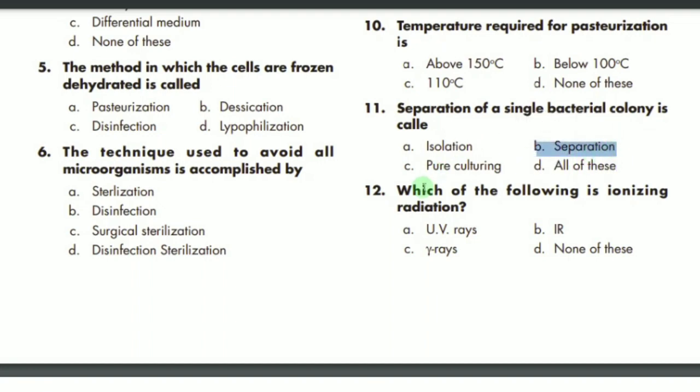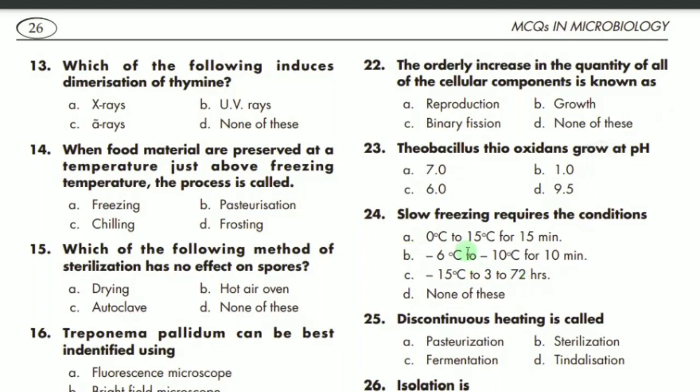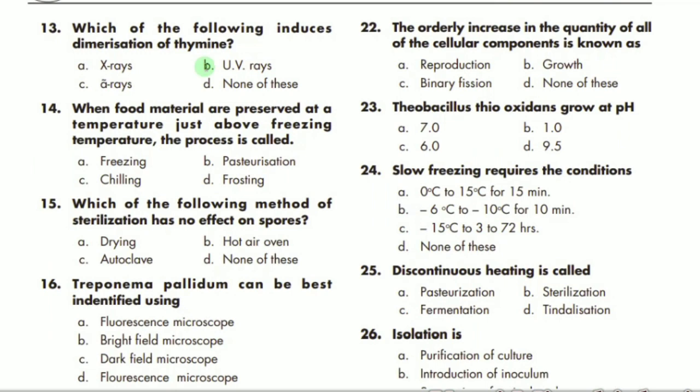MCQ number 12 says, which of the following is ionizing radiation? So the ionizing radiation is gamma rays. C is the correct option. Then we have MCQ number 13, which says, which of the following induces dimerization of thymine? For dimerization of thymine, UV rays are important. So B is the correct option.